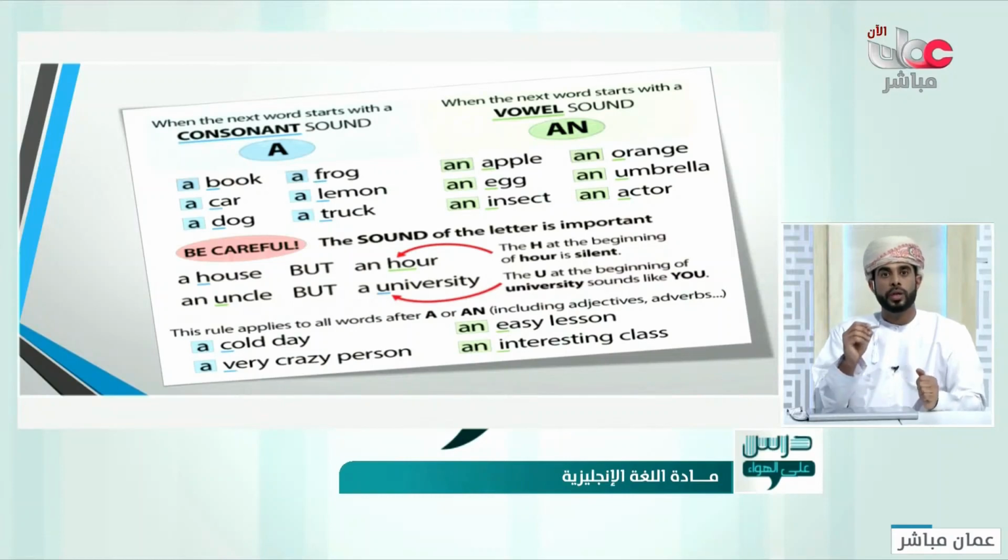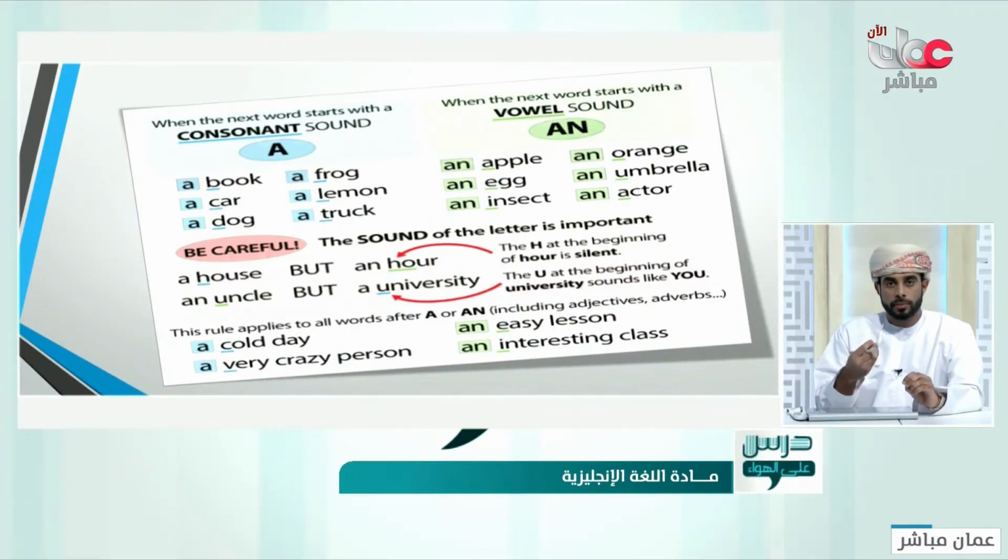So they said, why don't we add n with a to make it easier, an apple. Instead of saying a apple, we say an apple. Very easy, especially when you are speaking fast. This is the only difference. So a and an are almost the same. The only thing is that an goes with certain words to make it easier to pronounce. Okay? What are those words?